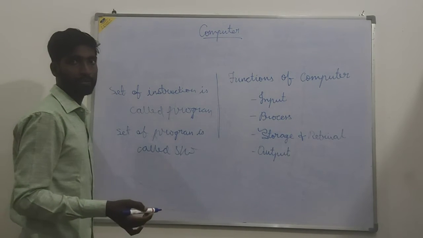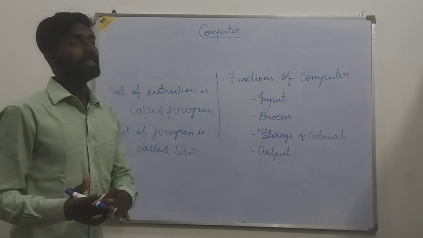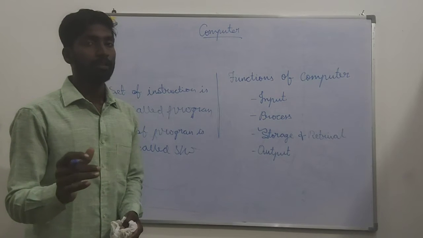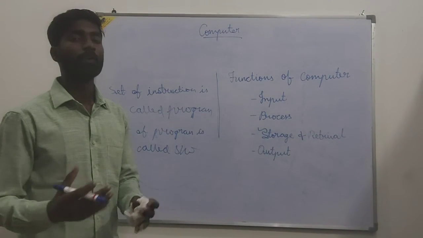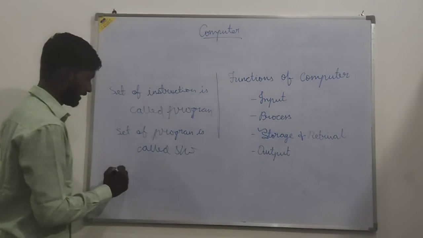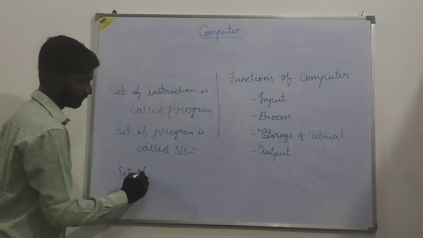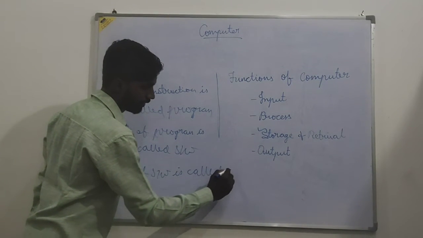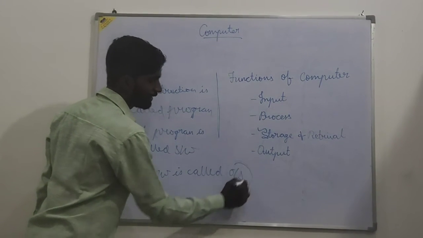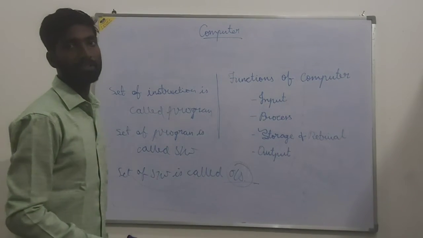And a set of software is called, we can say, an operating system, but operating system is not a proper answer. For your understanding purpose I am saying a set of software is called an operating system. Why am I mentioning operating system?